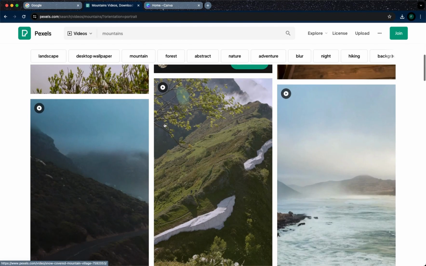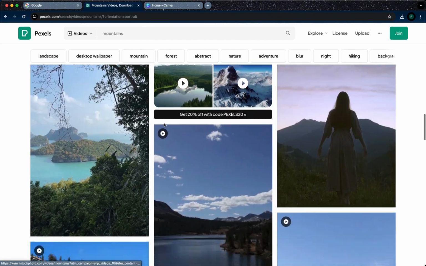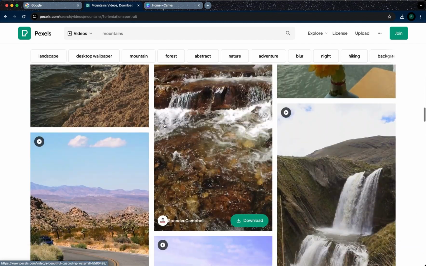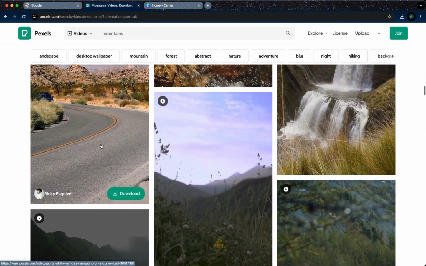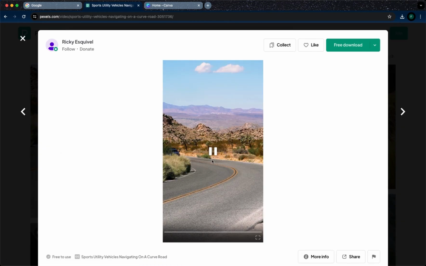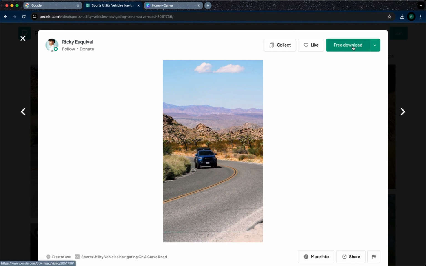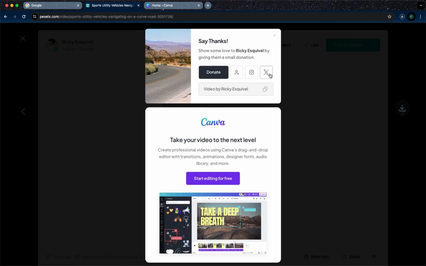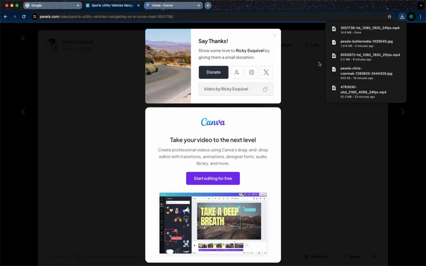And right now we only have vertical orientations, which you can download immediately because they're all free. Let's say this one. This is also a very high quality video, and we can download it for free. As you can see, you don't have to register for Pexels. You can just download it, just like I do now, and you can use this in your shorts.